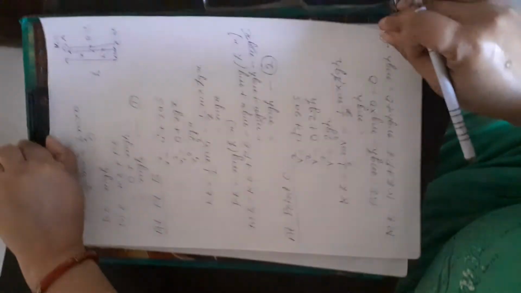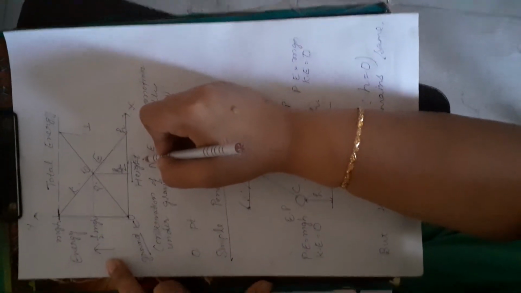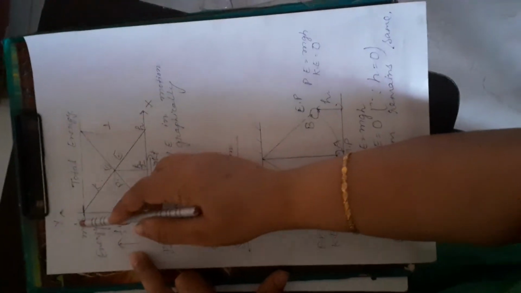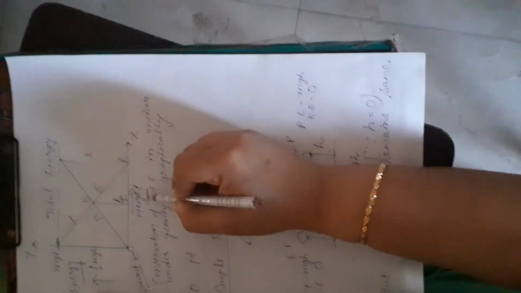Then after that, one graph is there in your book, it is mentioned. I will explain how it is. On the x-axis height is there, and on the y-axis, for the free falling body, the graphical part we are showing. On the y-axis they have shown energy, on the x-axis they have shown the height.